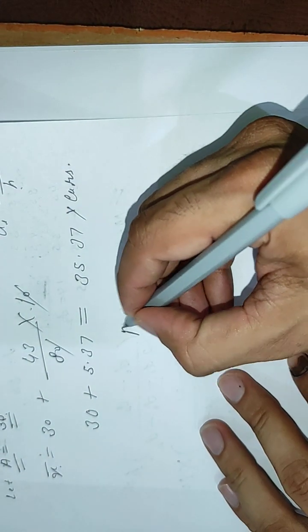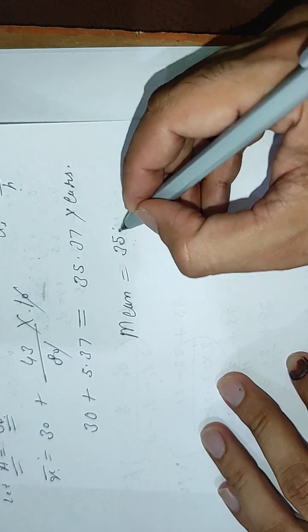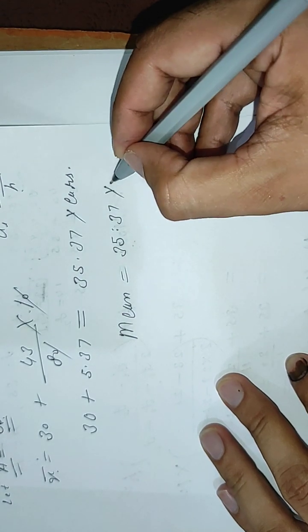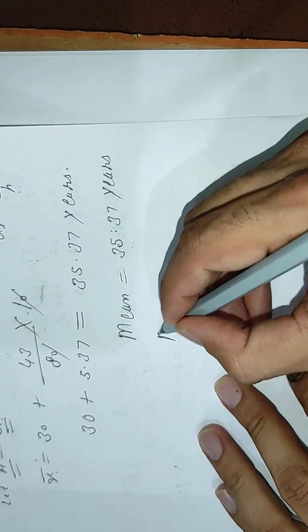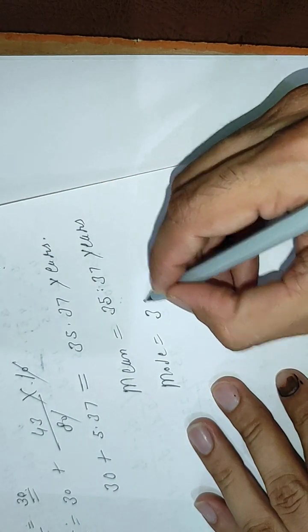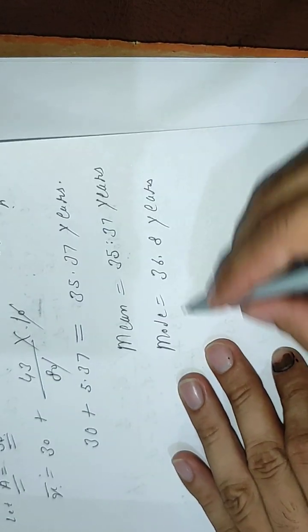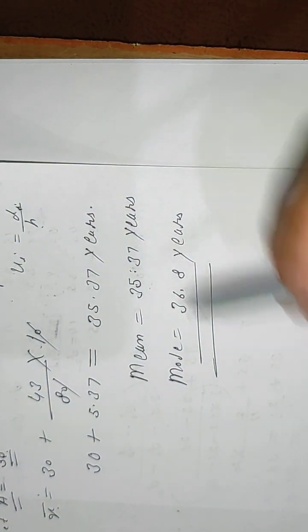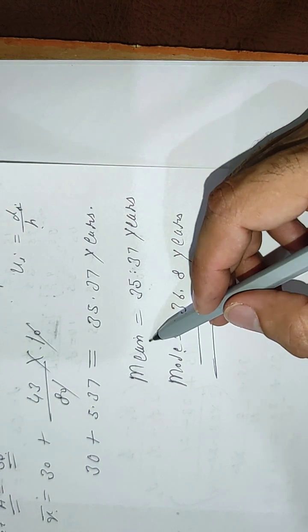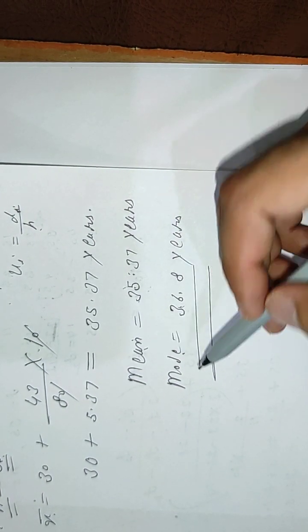Our mean is 35.37 years, and our mode was 36.8 years. Now it has been asked in the question, what is meant by this? Mean is this and mode is this.